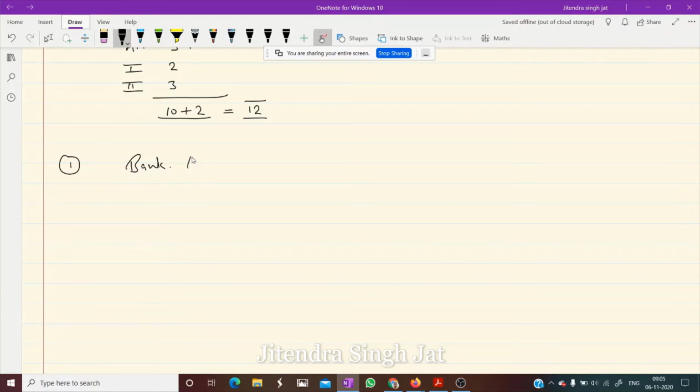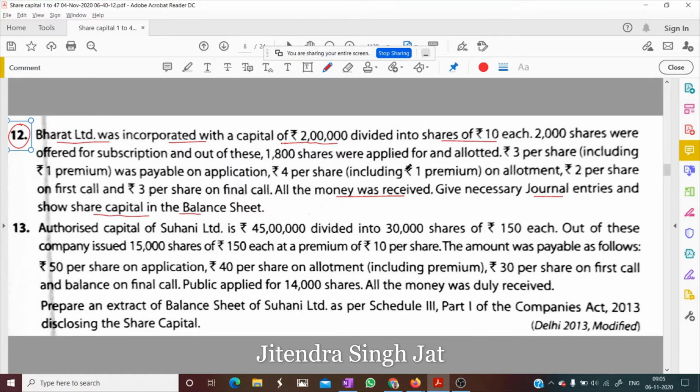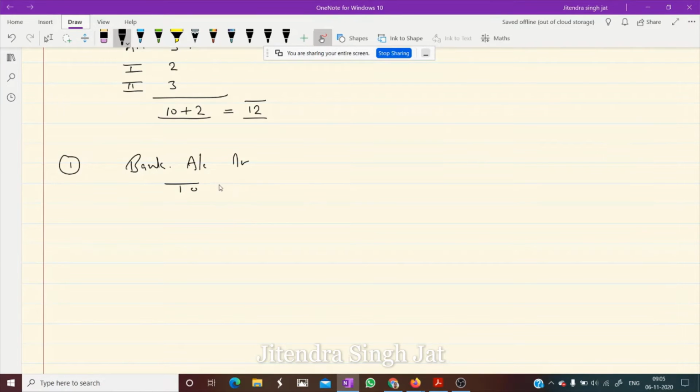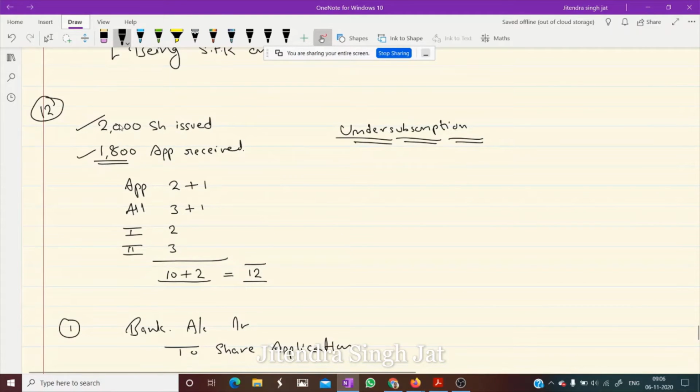When we receive money, bank account debit. Nothing is mentioned about equity share, so we directly write share application. Bank account debit to share application. Now how much money will they receive, for 2,000 or 1,800? For 1,800.